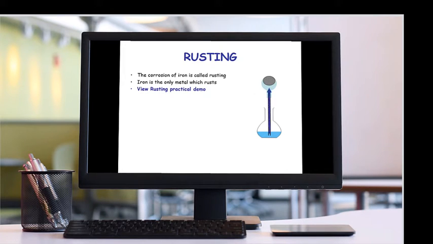Let's see the practical demo of the rusting. You see the water will rise up in the tube due to the capillary action, and here is a question: how would the rate of the water rising compare if the wool had been soaked in water instead of the acid? If the wool is soaked in water, then of course there will be a high rate of rising of the water.